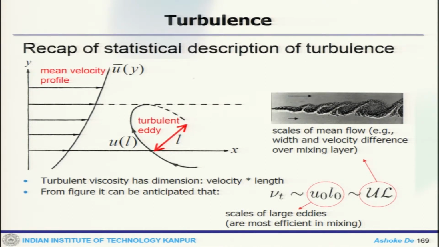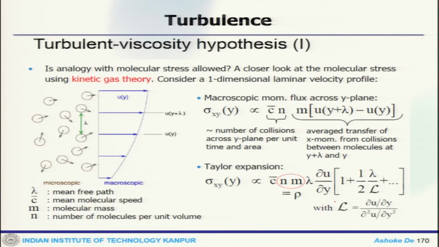If you recall the scaling of that, this is a velocity profile, and if this is the size of the eddy, the velocity scale would be U and the length scale L. So, turbulent viscosity has the dimension of velocity times length scale. So, nu t would be of the order of u naught and L naught, where u naught and L naught are the scales of large eddies, and for the scales of the mean flow, this would be U and L. So, the eddy viscosity scales with the order of this velocity and length scale.